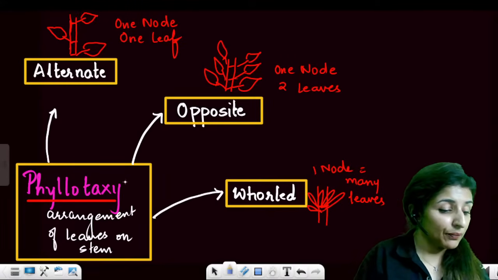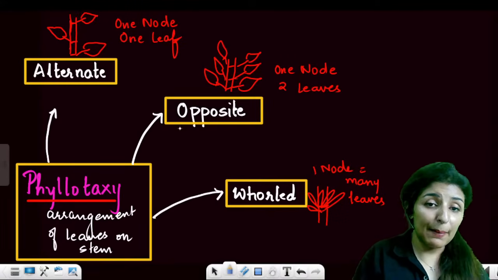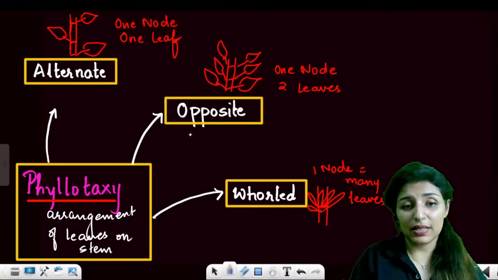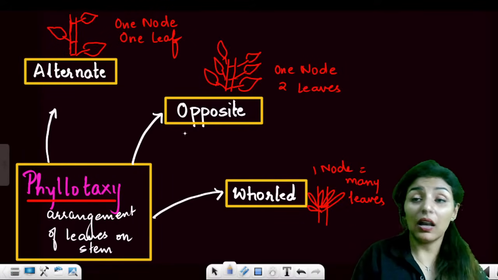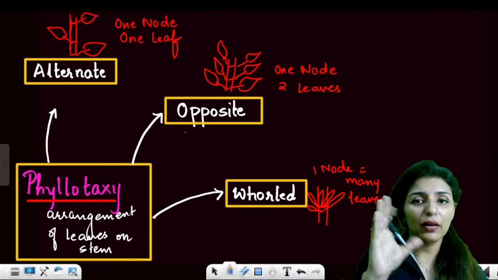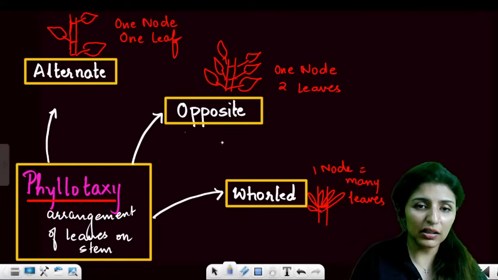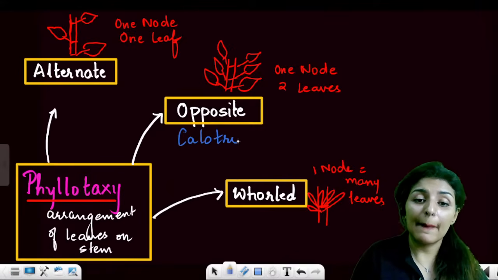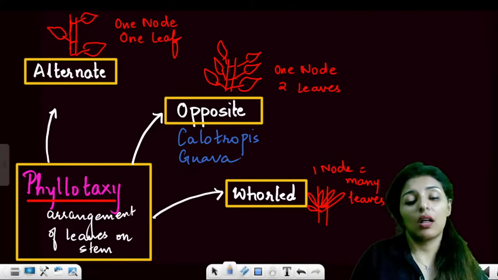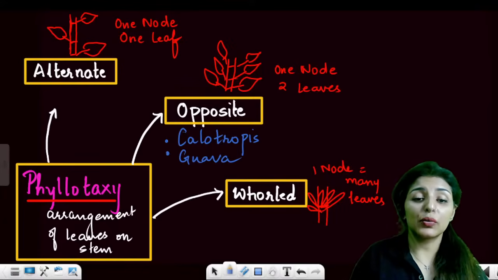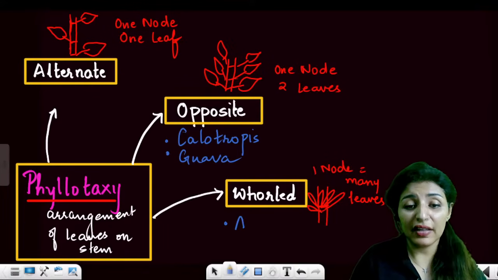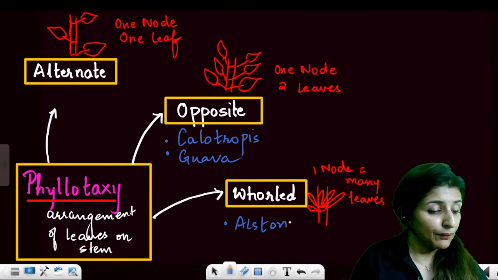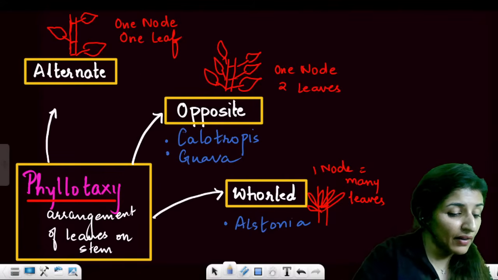Now talking about the examples. For opposite, we have the example kala gura. Kala means black, gura means white. So they are opposite to each other. How do we remember? Kala is calotropis and gura is guava. So calotropis and guava are the two examples. For whorled, we have Alstonia.